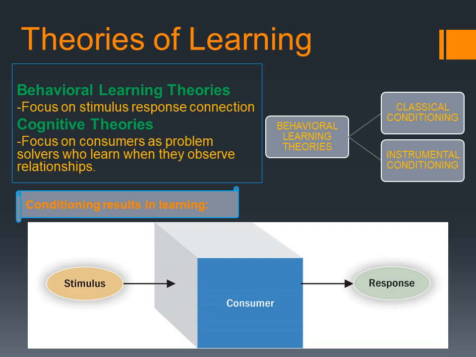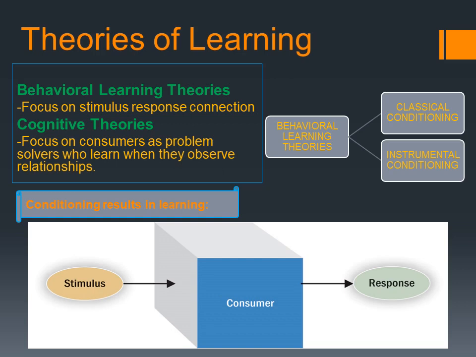Cognitive theories focus on consumers as problem solvers who learn when they observe relationships, and cognitive means what we learn from our knowledge.